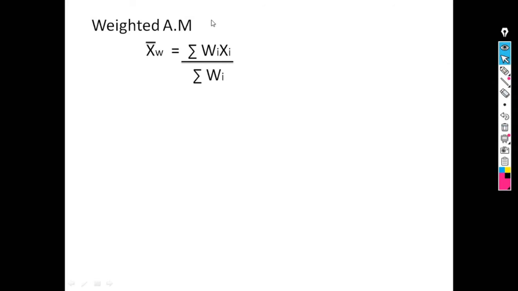After that we saw weighted arithmetic mean. Sometimes weights are given. In that case we calculate weighted arithmetic mean. Weighted arithmetic mean is denoted by xw bar and it is given as summation of wi xi divided by summation of wi. After that we saw merits and demerits of arithmetic mean.